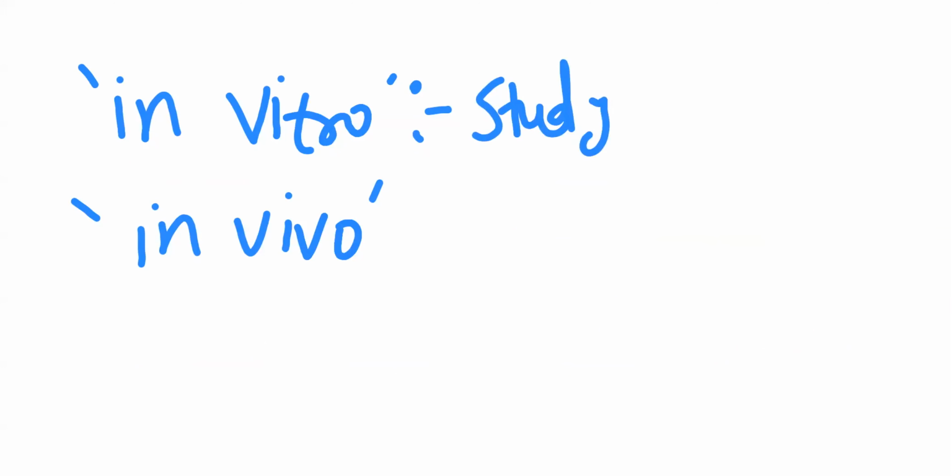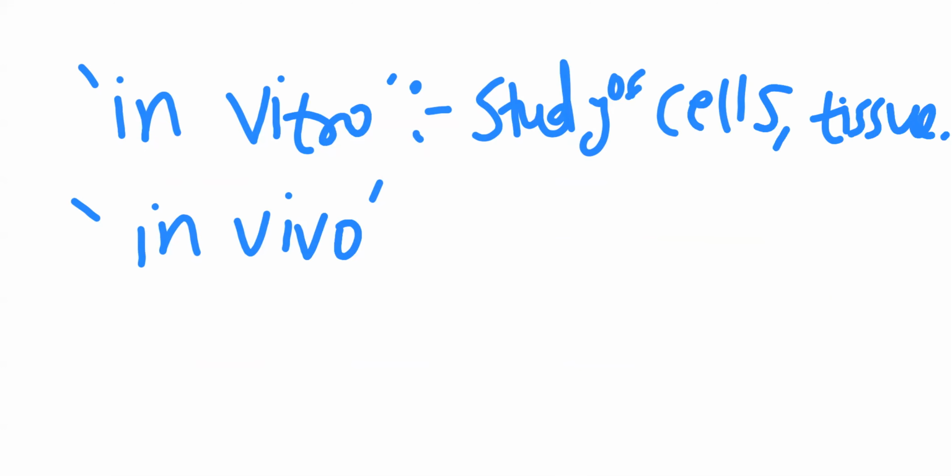With metabolism, you should understand two terms. One is in vitro, another is in vivo. In vitro means the study of cells, tissue, or any part of the body.